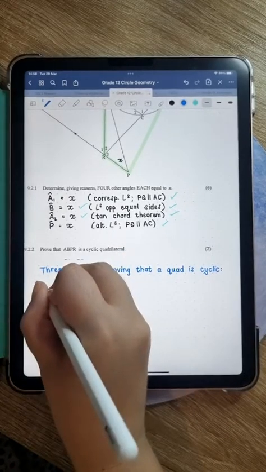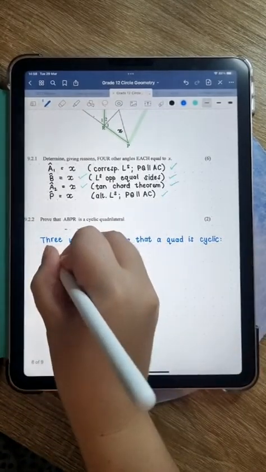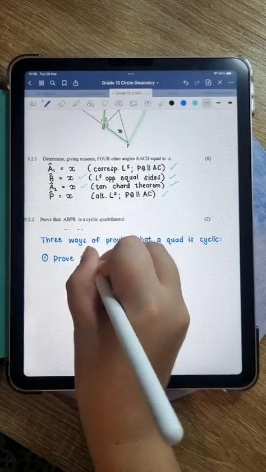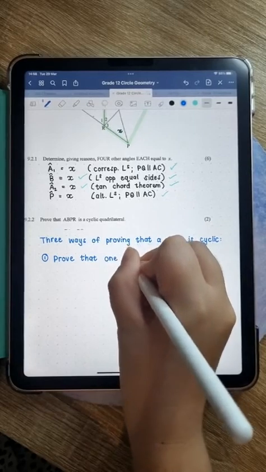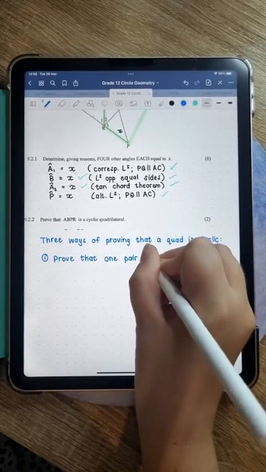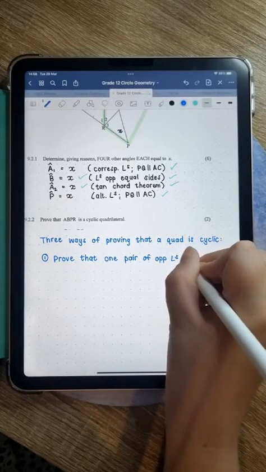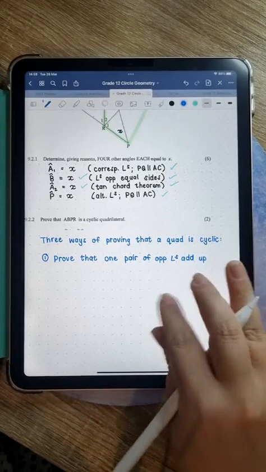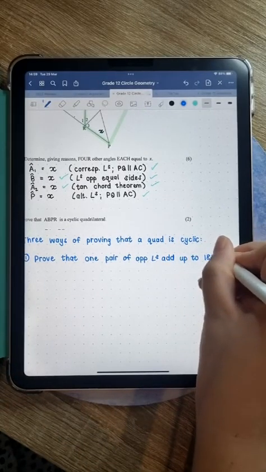Okay, the first method, which many people think is the easiest one, is to prove that one pair of opposite angles add up to 180 degrees.